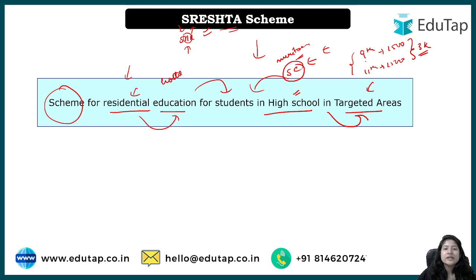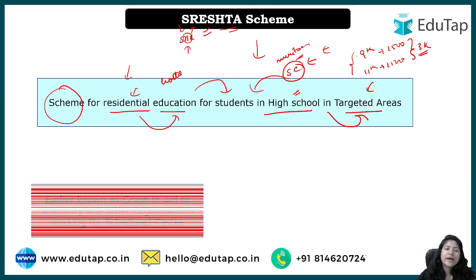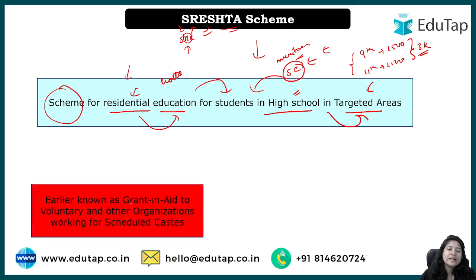Initially it was known as Grant in Aid to Voluntary and other Organizations working for Scheduled Castes. Under this component, the SC meritorious students were given the benefit. However, later the name was changed. In 2022 the scheme was revamped and the name was changed to Scheme for Residential Education. We are providing residential education for students for high schooling, in the targeted areas.